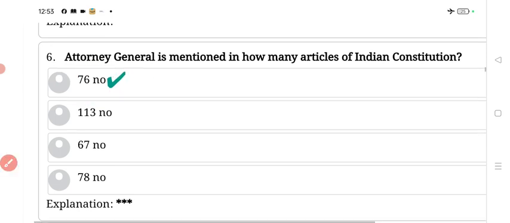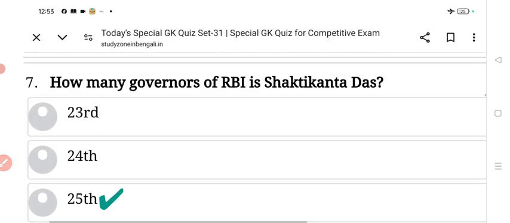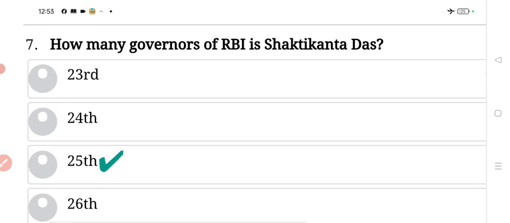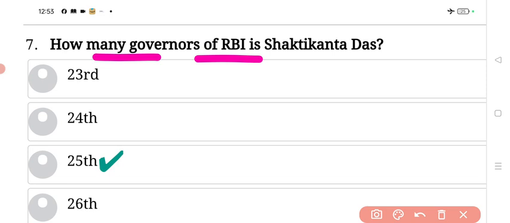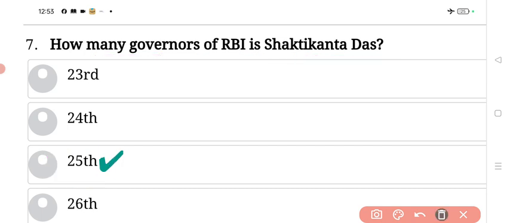Next, very important question. How many governors of RBI is Shaktikanta Das? Answer, 25th. 25th governor is Shaktikanta Das. Next.